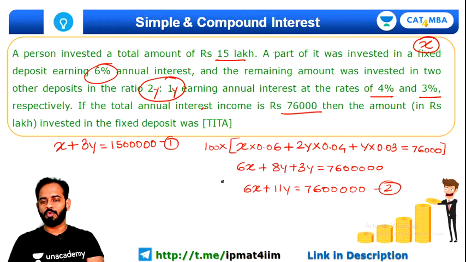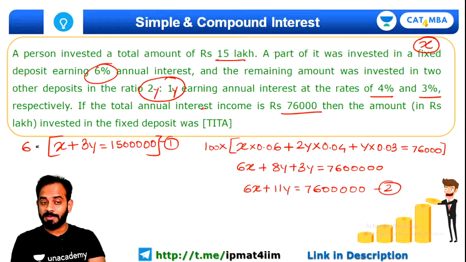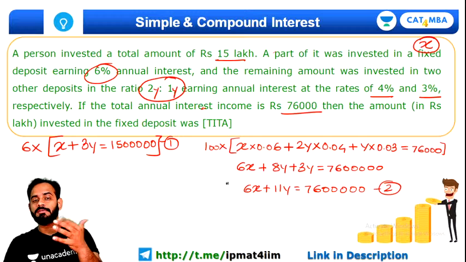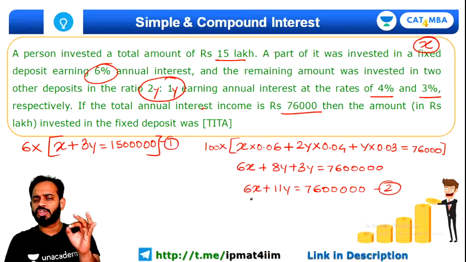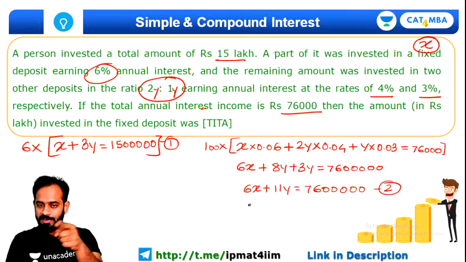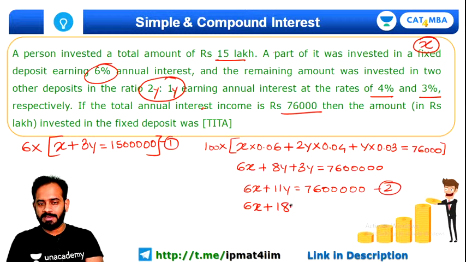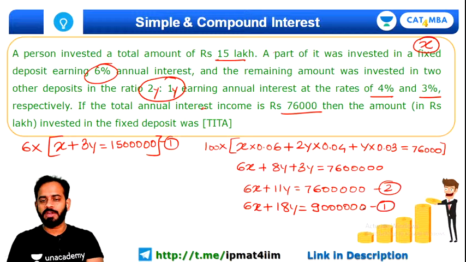Now what you can do is, multiply this first equation by 6 and just find out what equation you are going to get. You will get the equation I'm writing down here, that is 6x plus 18y is equal to, देखो, you will get 90 lakh rupees over here. So this is again equation 1, because I have just rearranged equation number 1.